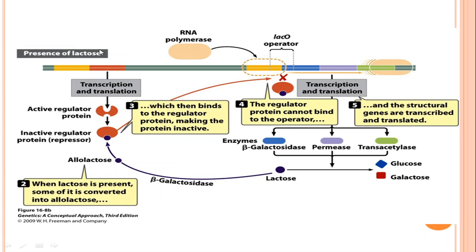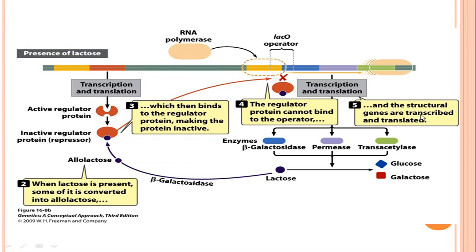So in the presence of lactose, the active regulatory protein is converted into an inactive regulatory protein. This inactive repressor cannot bind to the operator region. So RNA polymerase binds to the promoter and carries out transcription of the structural genes.